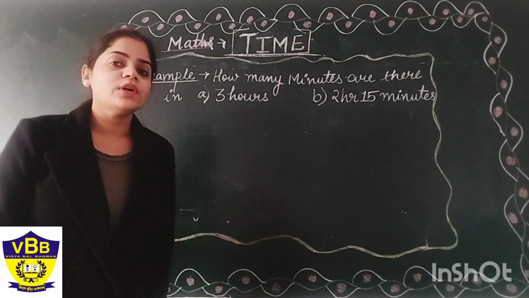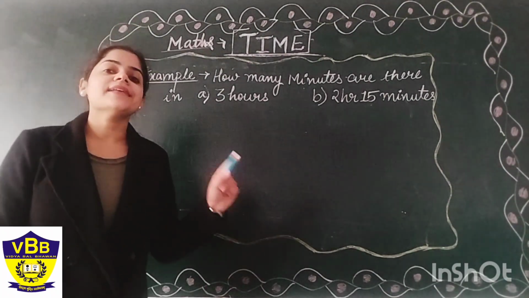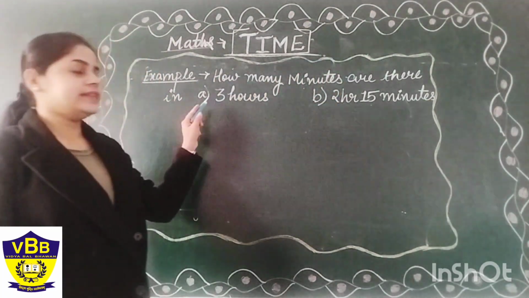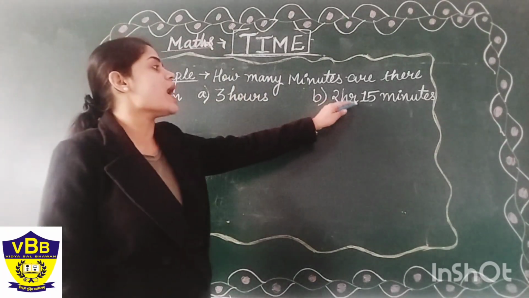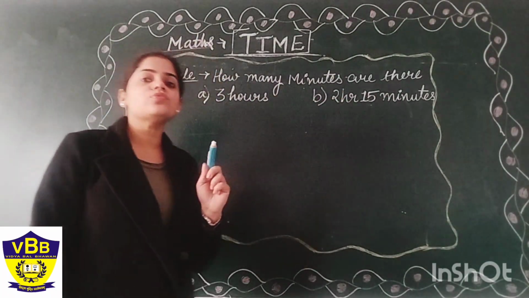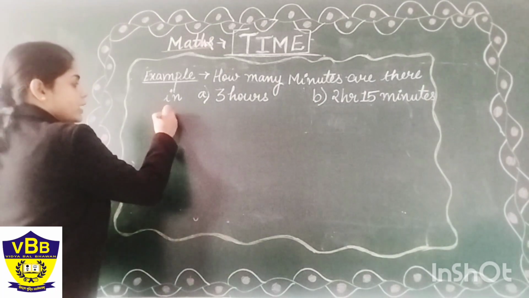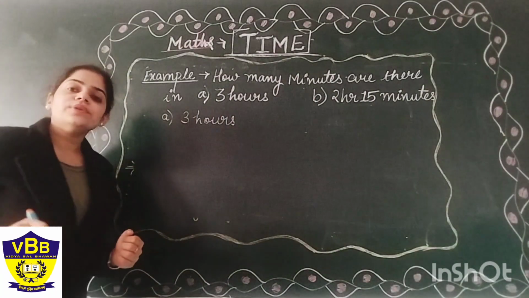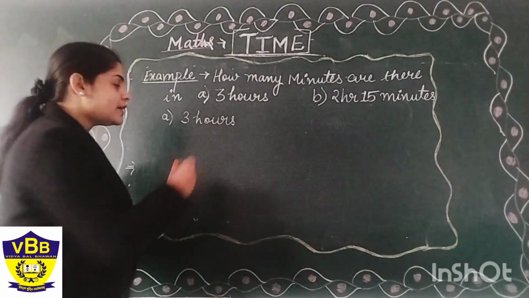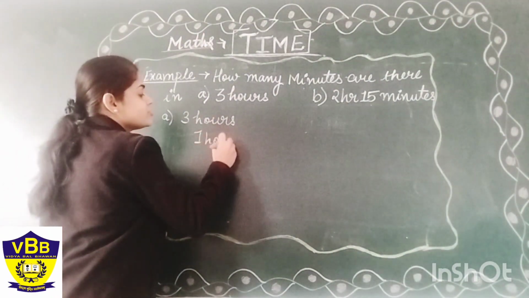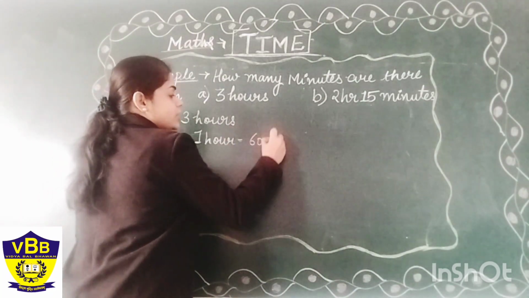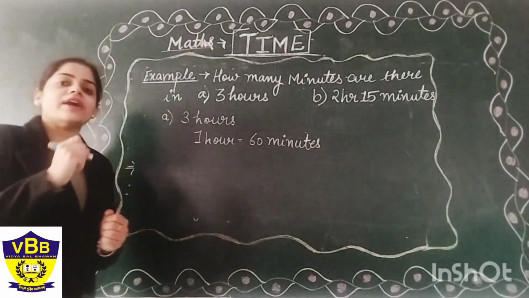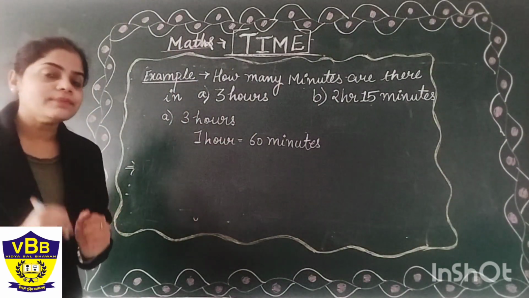Let us do the conversion of units with an example. The example is, how many minutes are there in 3 hours and in 2 hours 15 minutes? Let us do one by one. We have already done the units of time, in which we have seen that 1 hour is equal to 60 minutes. How many minutes are there in 1 hour? Yes, 1 hour is equal to 60 minutes.